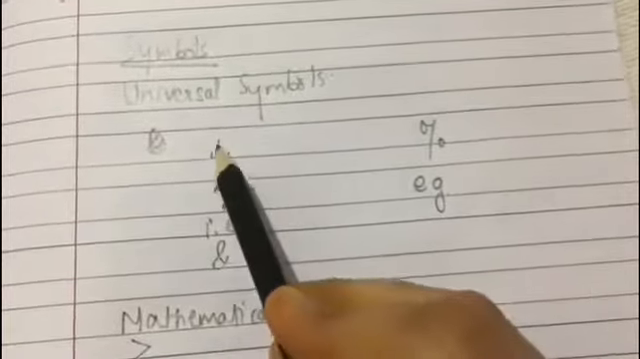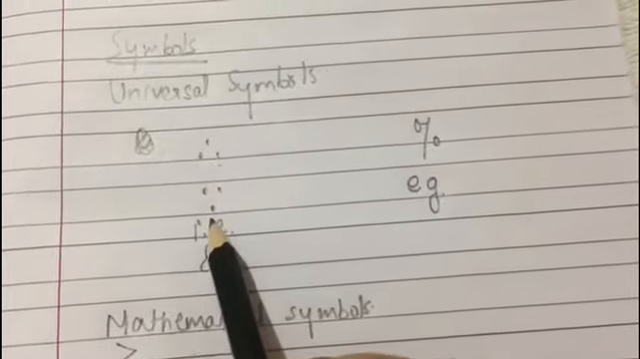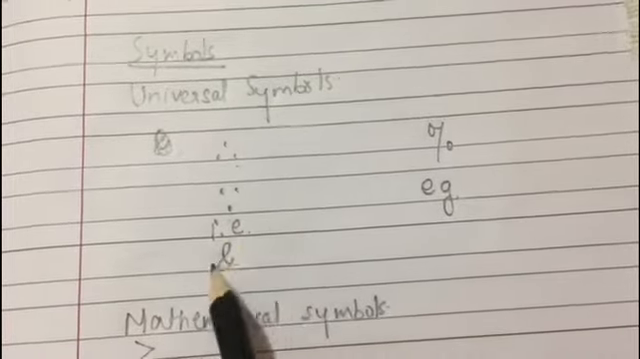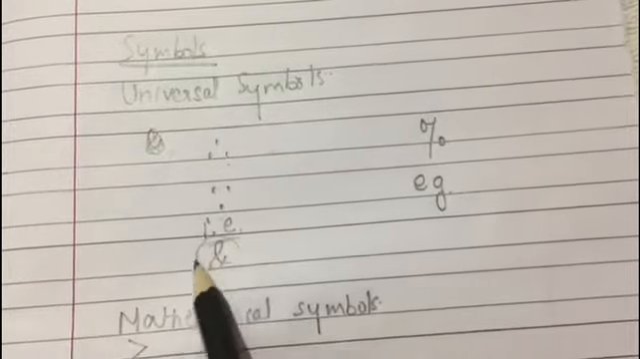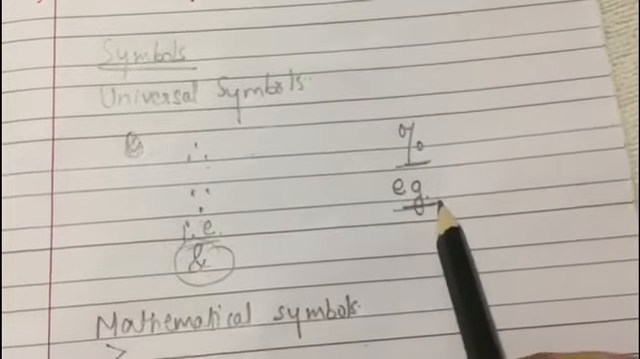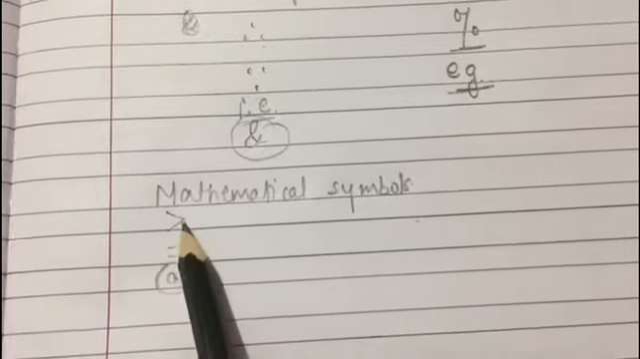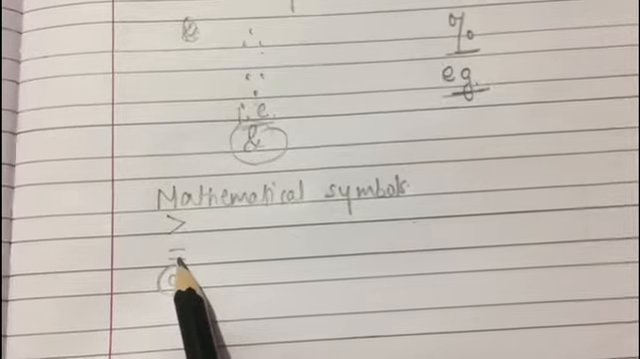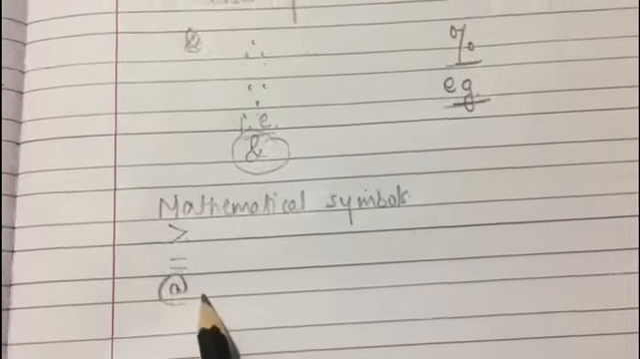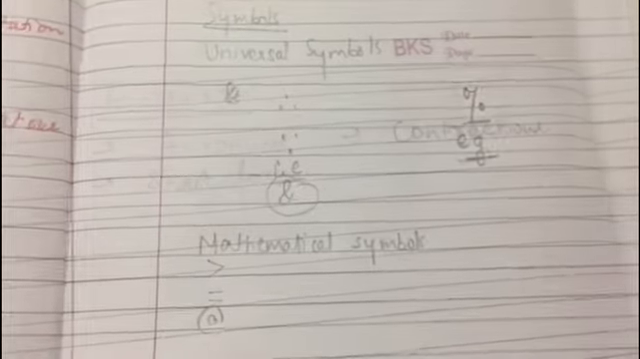So for example, this symbol is basically used for therefore, this symbol is used for because, this symbol is used when we have to write that is, this symbol is used for and, this is used for percentage, and this is used for example. Now we'll talk about mathematical symbols. This symbol we are using for greater than, this is used for equals to, this is used for at the rate. So these are the universal symbols and mathematical symbols.